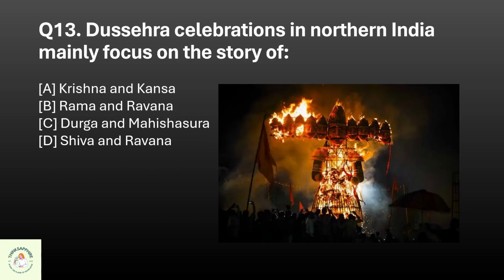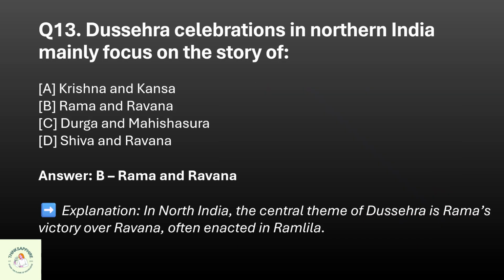Question 13. Dussehra celebrations in northern India mainly focus on the story of what? A. Krishna and Kamsa, B. Rama and Ravana, C. Durga and Mahishasura, or D. Shiva and Ravana? The correct option is B. Rama and Ravana.